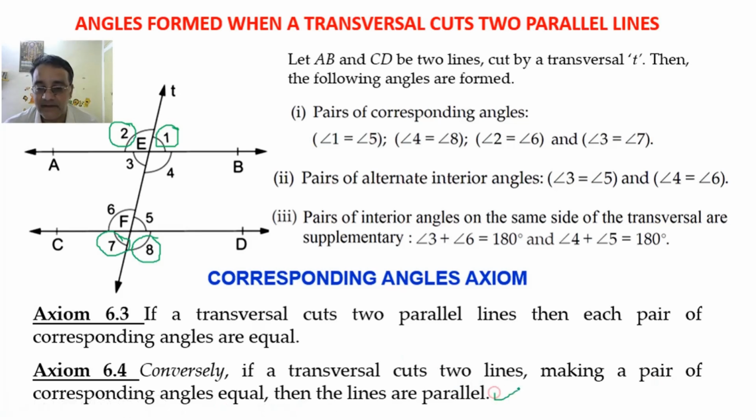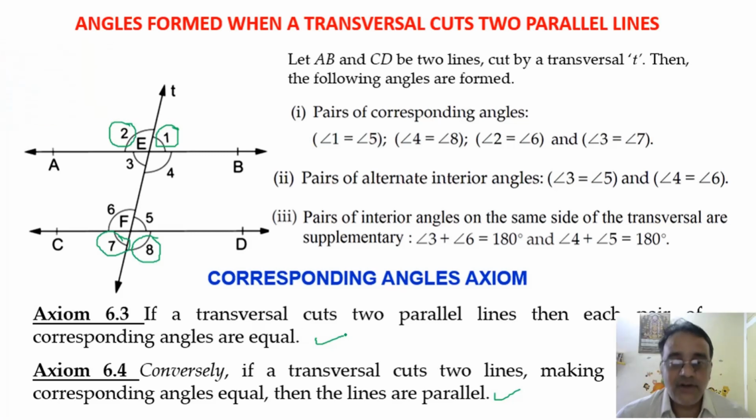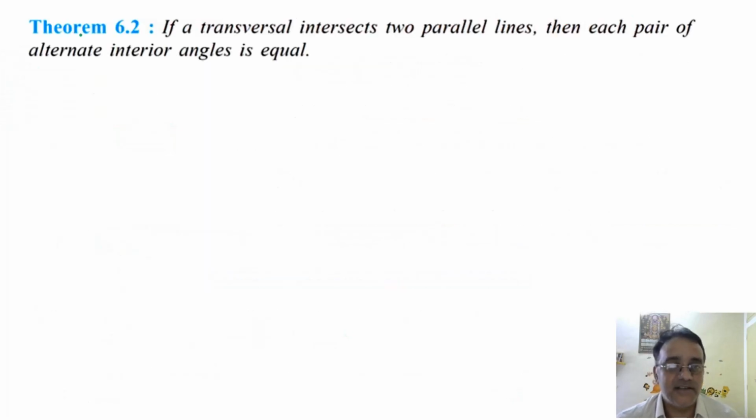So what we have to do, in order to prove all the other theorems, we will use the corresponding angles axiom. So let us start with the first theorem under this section, that is theorem number 6.2. If a transversal intersects two parallel lines, then each pair of alternate interior angles is equal. ओके सो हम लोग को ये प्रूव करना है कि अल्टरनेट इंटीरियर एंगल्स इक्वल होते हैं.